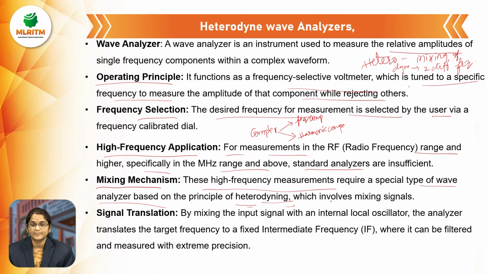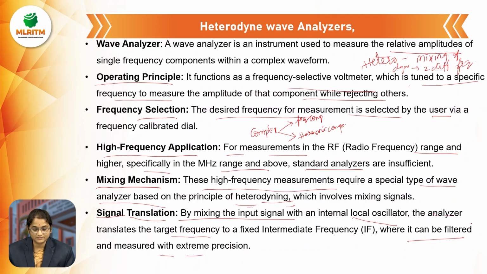How do we translate the signal? By mixing the input signal with the internal local oscillator. The analyzer translates the target frequency to a fixed intermediate frequency, where it can be filtered and measured with extreme precision.